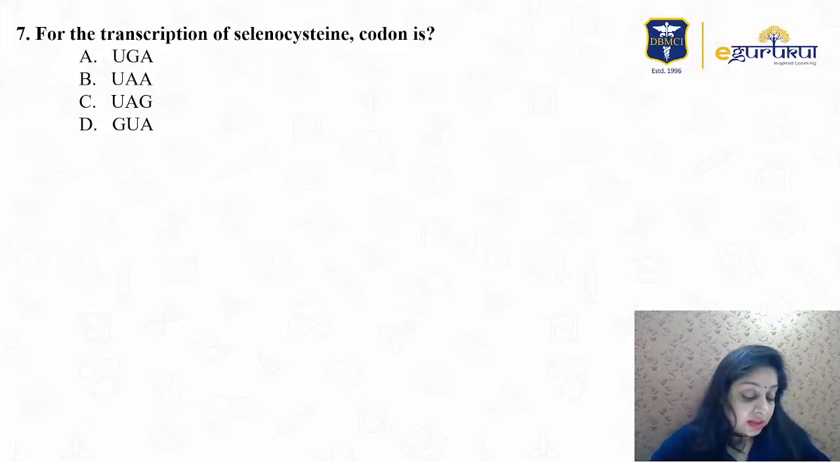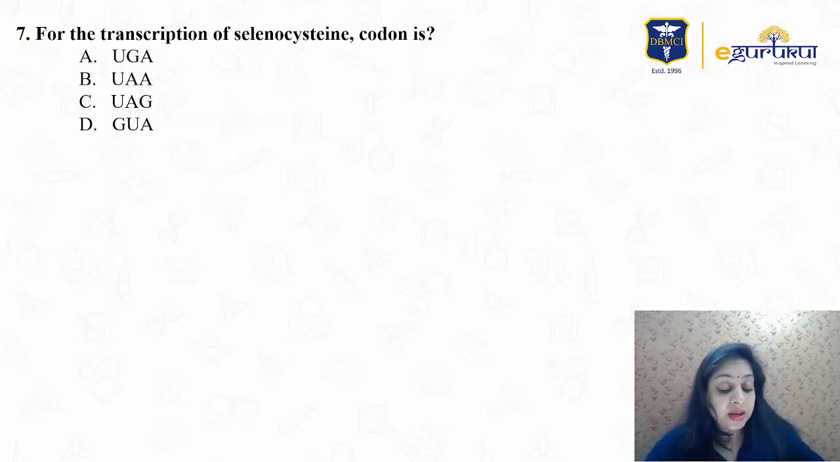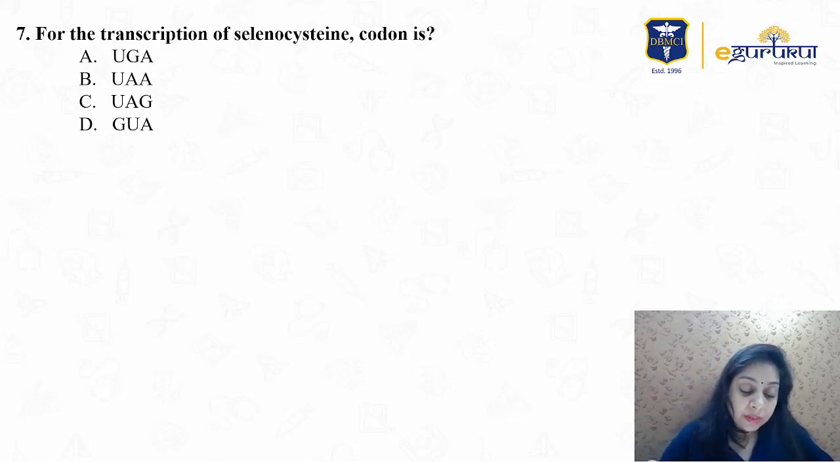Question number 7 is about the translation of selenocysteine, where the codon is a very important thing. What is selenocysteine? Selenocysteine, we know, is an amino acid. It is the 21st amino acid present in the body. We usually talk about 20 amino acids, but this is the 21st. Like in cysteine you have sulfur, in selenocysteine the sulfur is replaced by selenium.